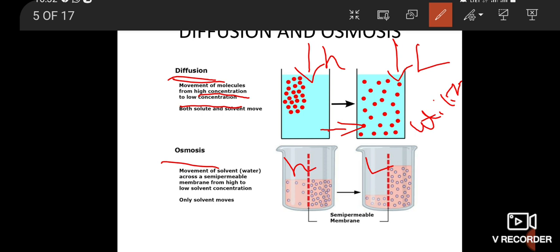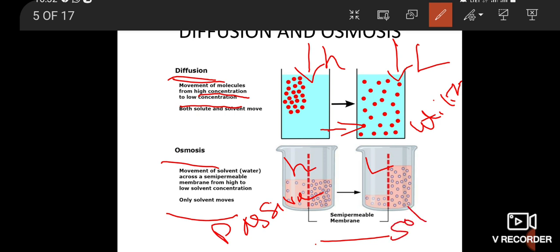Osmosis is the passive movement of water or any other solvent molecules. This is called osmosis.